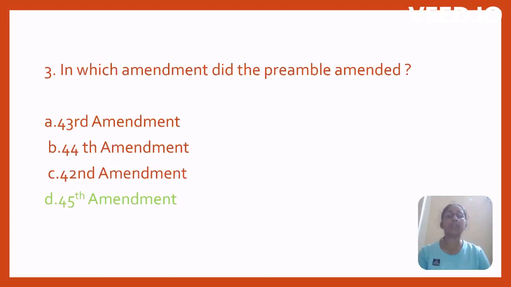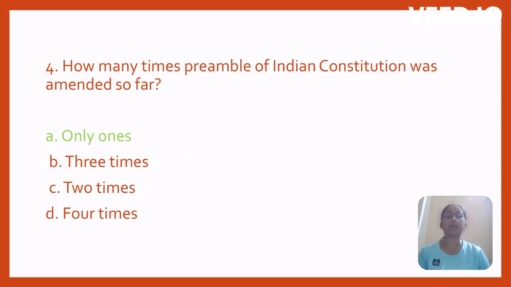In which amendment was the preamble amended? 43rd Amendment, 44th Amendment, 42nd Amendment, 45th Amendment. Option D, 45th Amendment. How many times has the preamble of the Indian Constitution been amended so far? Only once, three times, two times, four times. Option A, only once.